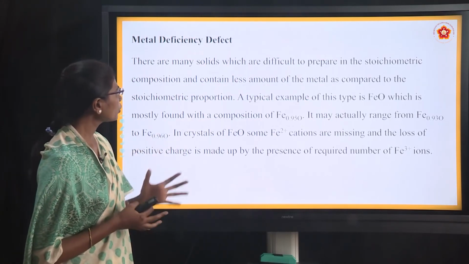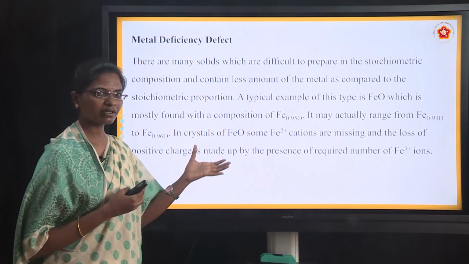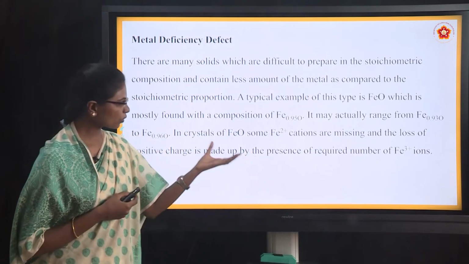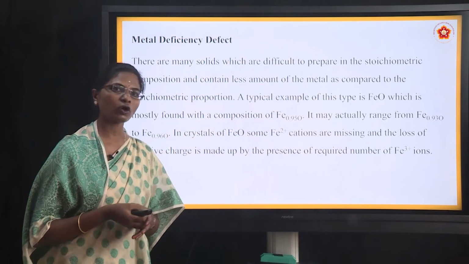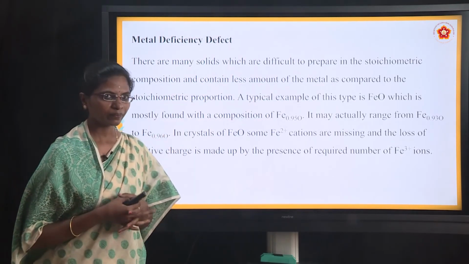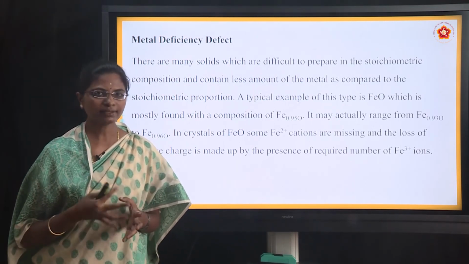So, this is all about the metal deficiency defect. Why is it a metal deficiency? Because the metal is missing here. In this overall compound FeO, the Fe2 plus are missing, that is a deficiency of the metal in the metal deficiency defect. So, this is all about the imperfections in solids.